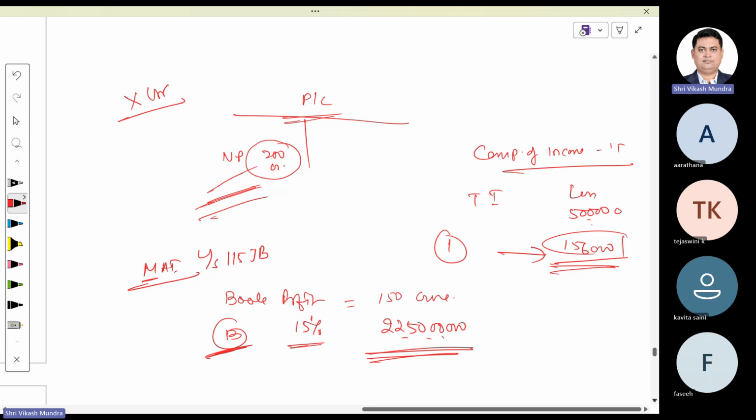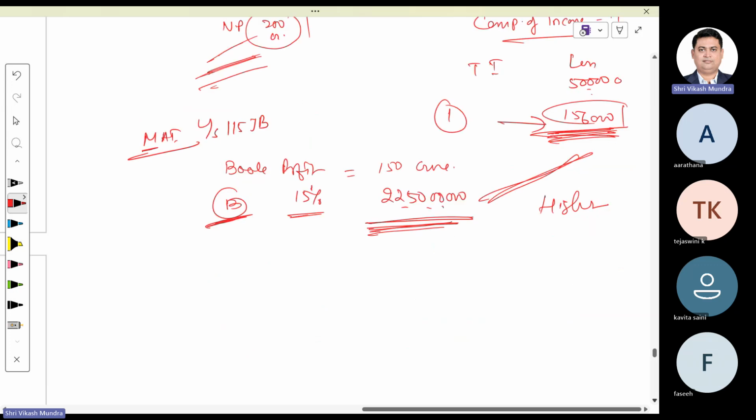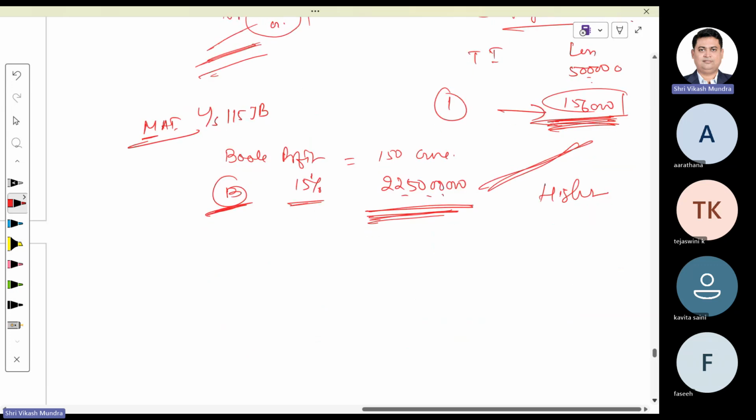That means tax calculated as per the regular scheme or tax calculated under the MAT provision, whichever is higher, the company is required to pay that much tax to the government of India plus surcharge plus cess. The tax amount is 22 crore 50 lakh. On this, we will add surcharge and cess, and whatever amount results, they are liable to pay into the government kitty.